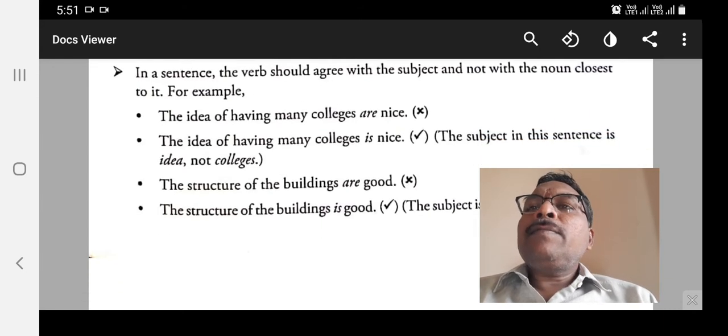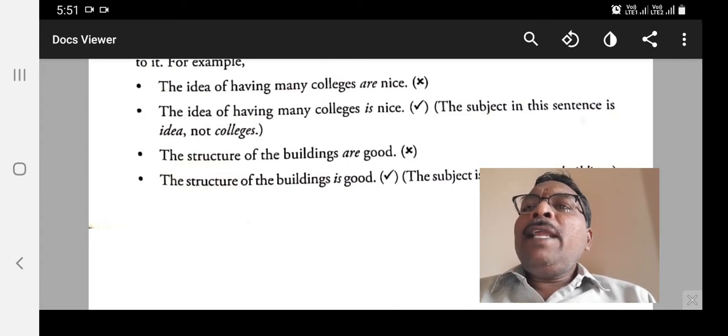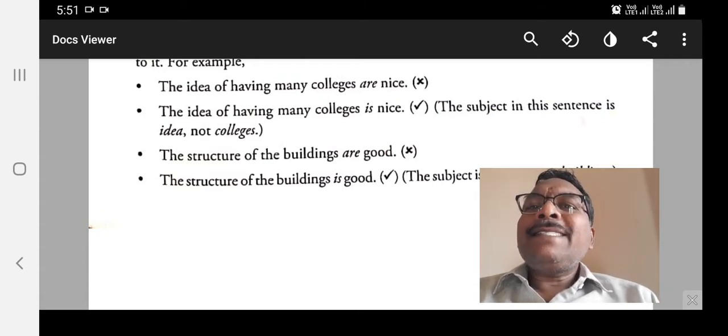For example, the idea of having many colleges are nice. In fact, it seems to be right, but this is a wrong sentence. What is the correct sentence? The idea of having many colleges is nice, because here the subject in the sentence is idea, not colleges. So that needs a singular helping verb, instead of are.